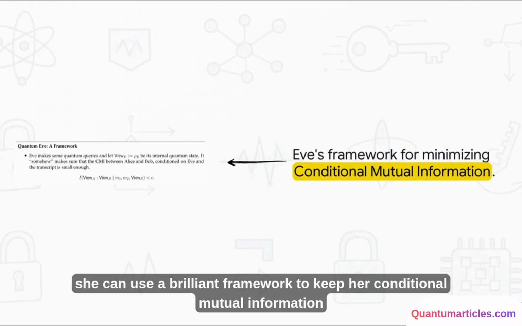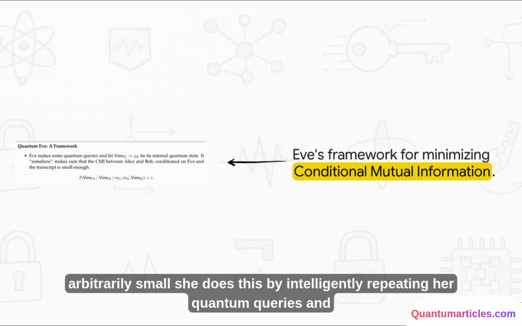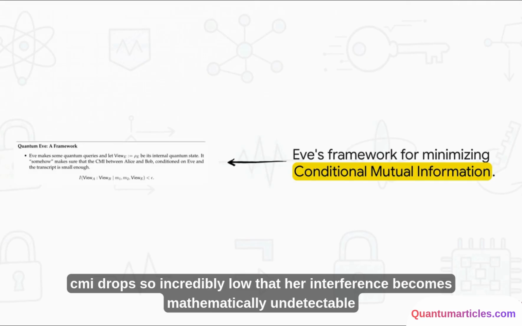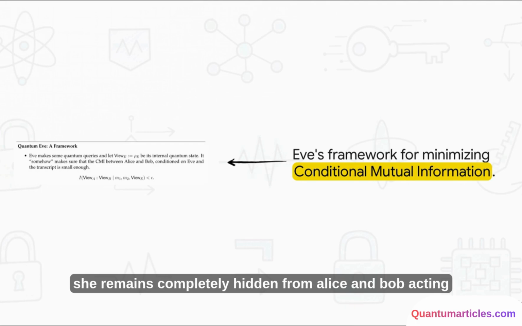The researchers discovered she can use a brilliant framework to keep her conditional mutual information arbitrarily small. She does this by intelligently repeating her quantum queries and running multiple simulated copies of the receiver, Bob. By doing this, the CMI drops so incredibly low that her interference becomes mathematically undetectable. She remains completely hidden from Alice and Bob, acting essentially as a perfect ghost in the machine.